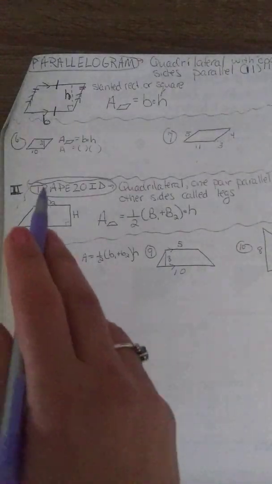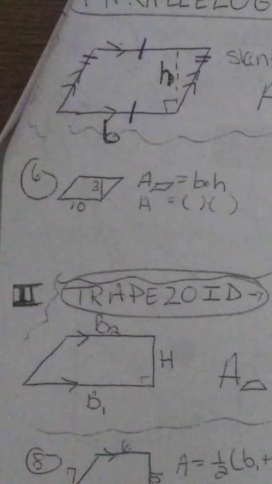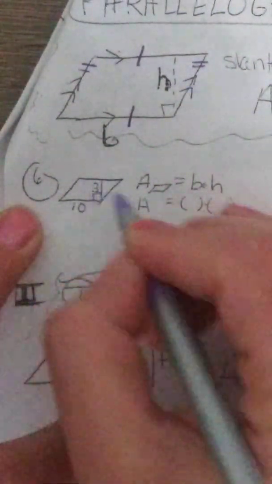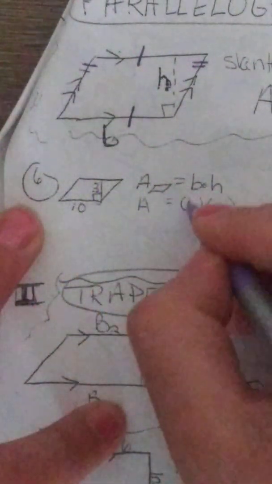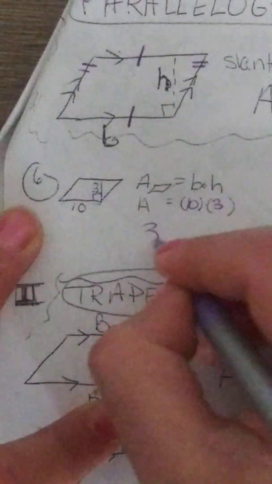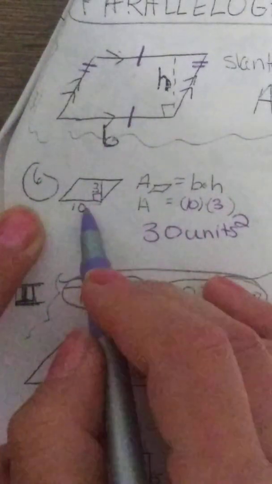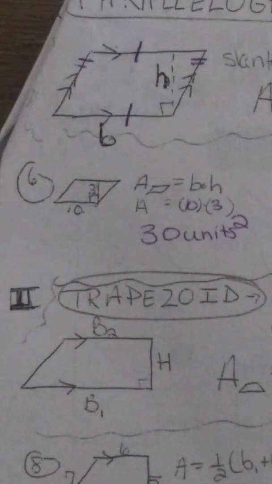So here we go. We got this example here. It's only 2 numbers in this one, so you really can't mess it up. Base is here. Height, it should have a box, is perpendicular, so 10 times 3 means that this area is 30. Remember, units squared, because it's this many units times that. Anything times itself is squared.